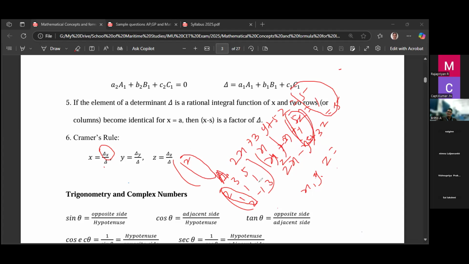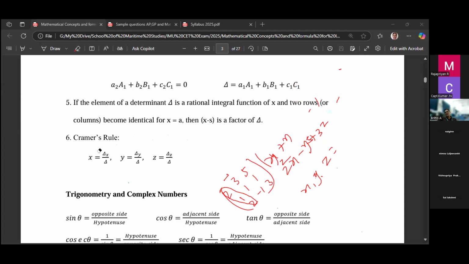Then delta is change the last column with this. Then you get the value of delta x, delta y, delta z. Then divided by delta, you get the value of x, y, and z. Right? So Cramer's rule also you should remember. So this is the concept in determinant we should remember.